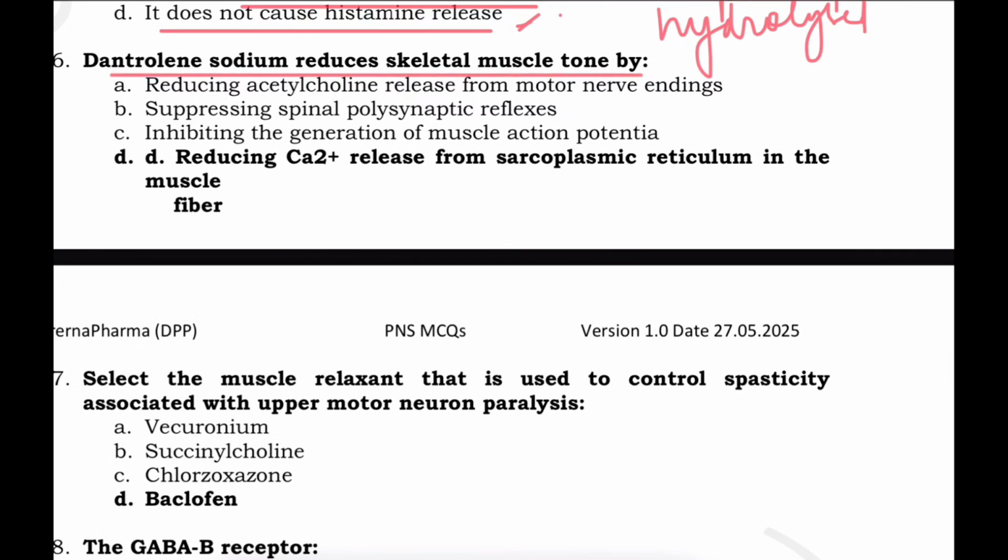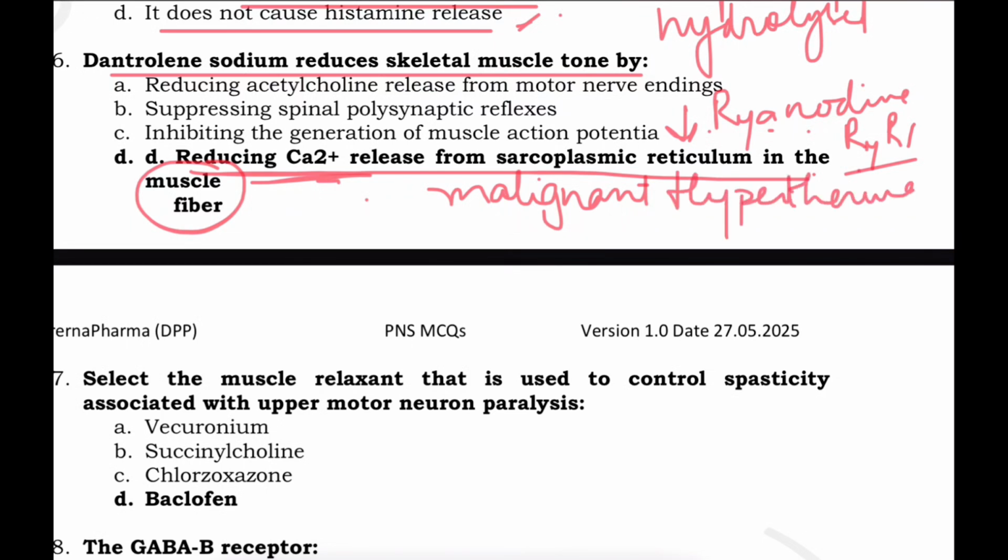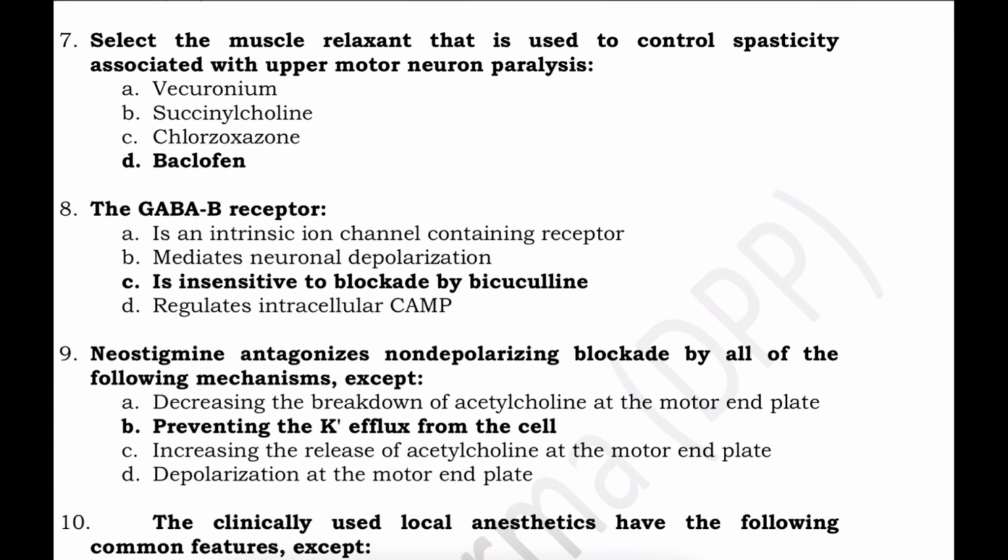Dantrolene sodium reduces skeletal muscle tone. Now dantrolene sodium reduces the calcium release from the sarcoplasmic reticulum. What does it do? It acts directly and inhibits the ryanodine receptor, also called the RYR1 receptor in the sarcoplasmic reticulum, which causes calcium release. So by inhibiting this ryanodine receptor, it reduces the calcium release and it is mainly used in malignant hyperthermia, which is precipitated by which inhalational anesthetic? Halothane. Halothane causes malignant hyperthermia, for which dantrolene sodium is the drug of choice.